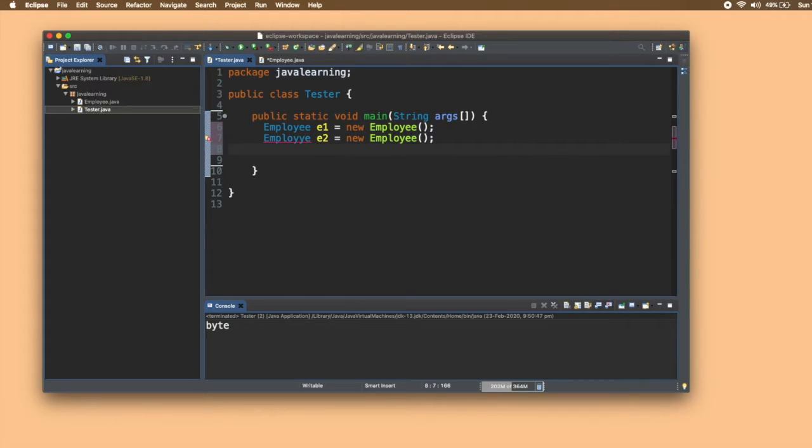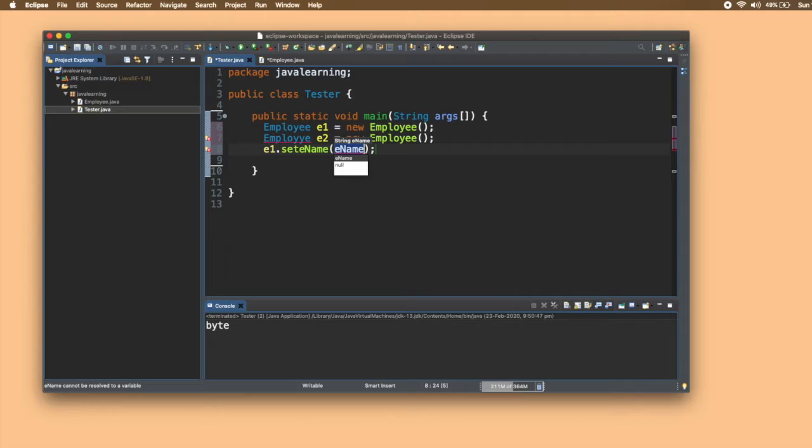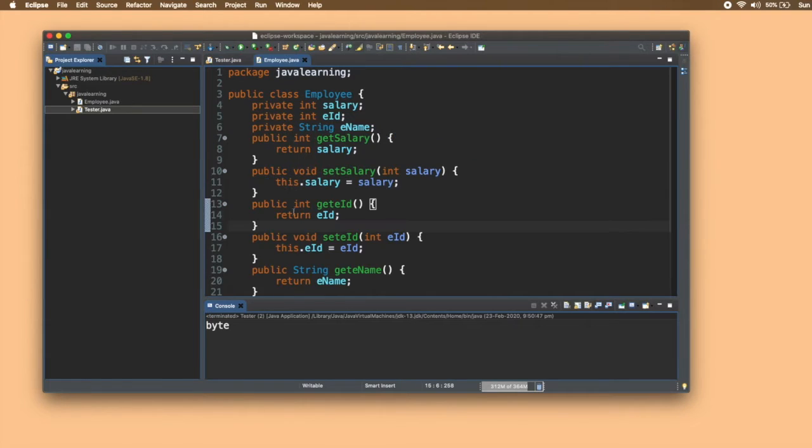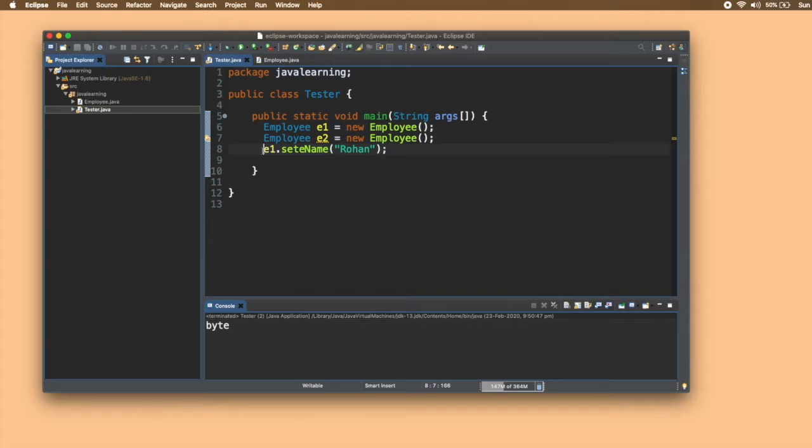Right. So if I write e1 dot set name, it is expecting a string. So I'll just write here row1. Whenever I'll be calling this set name, you can see this set name will be pointing to the E1 object here.